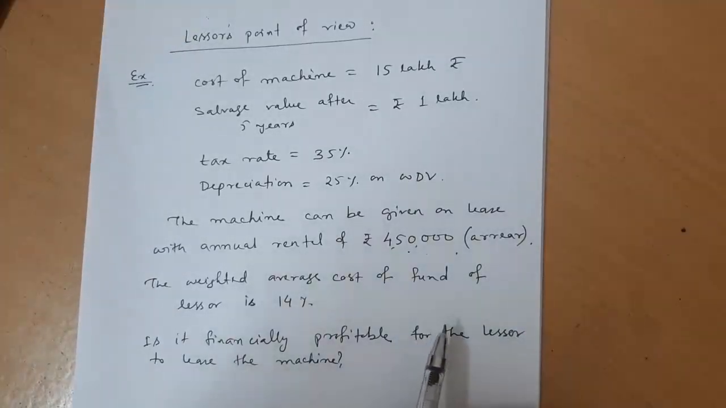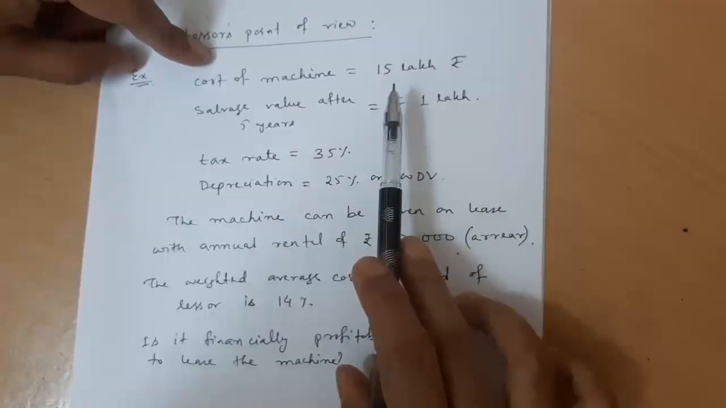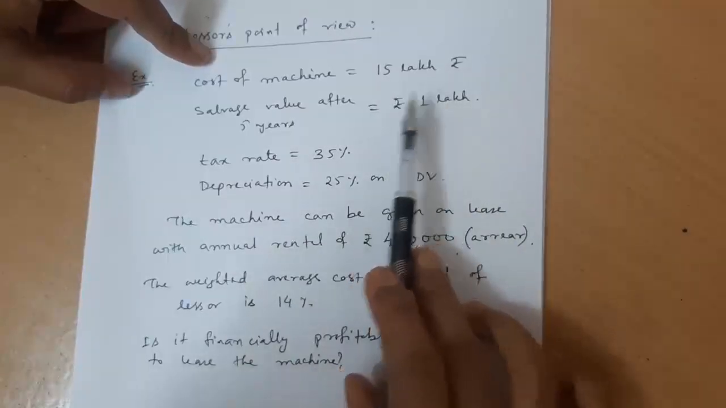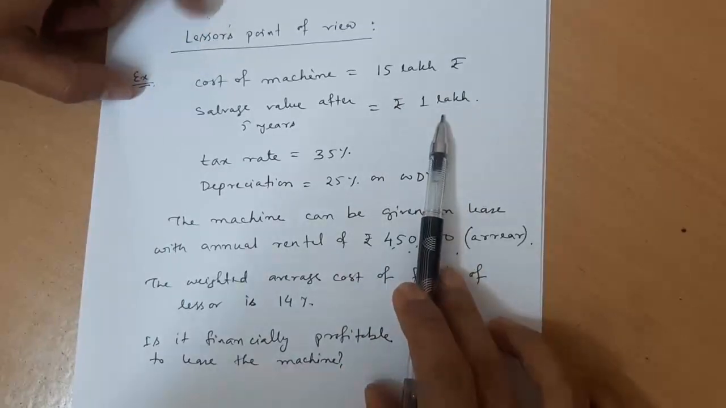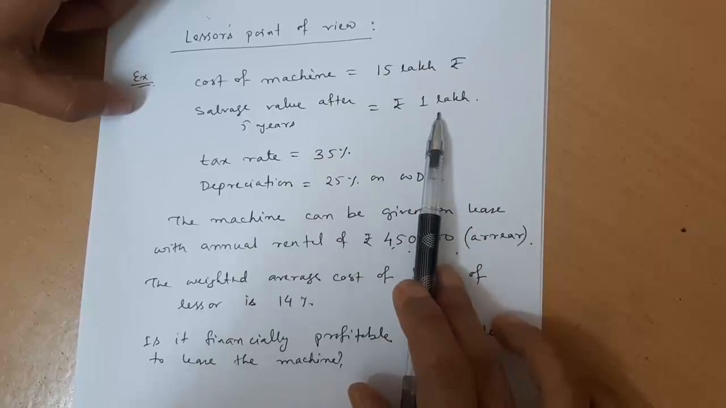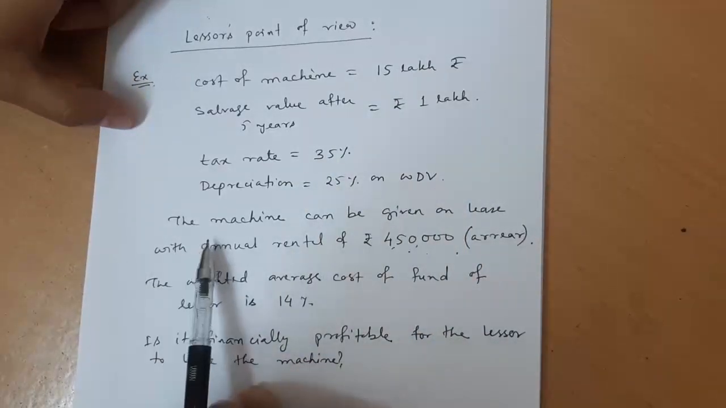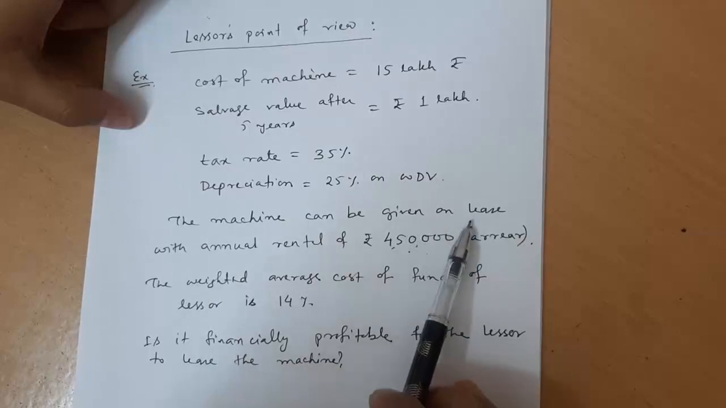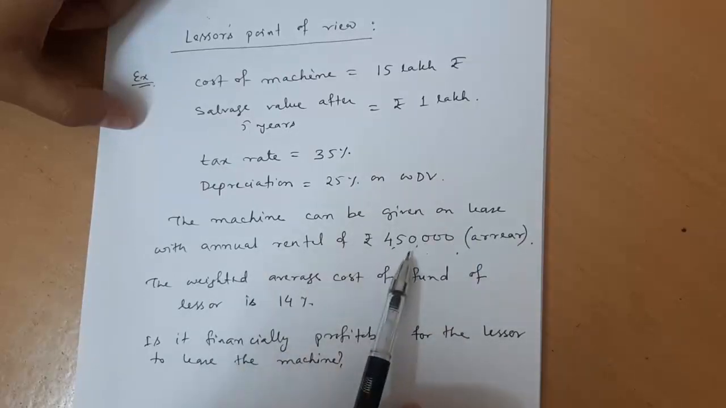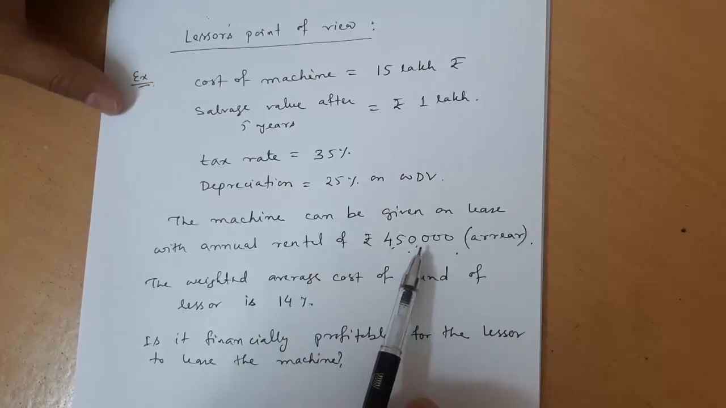That's why these are the information given to you. The cost of the asset is 15 lakhs rupees. After 5 years you will get 1 lakh by selling the asset. That is the salvage value of the asset, 1 lakh rupees. Tax rate 35% and depreciation is 25%. The machine will give a lease rental of 4,50,000, which will be the annual income for the lessor. Lessor will get this amount.